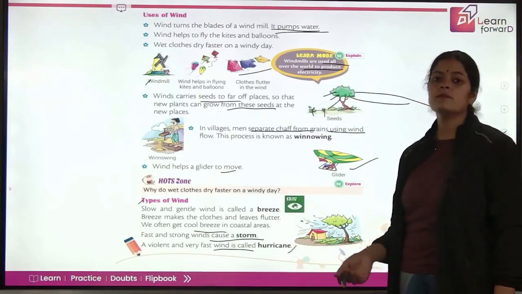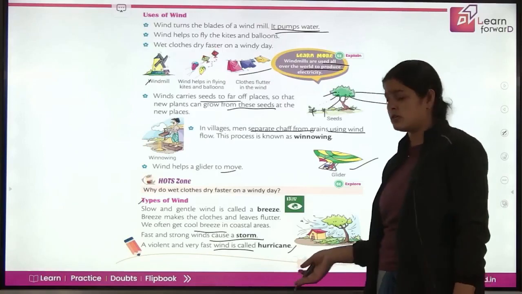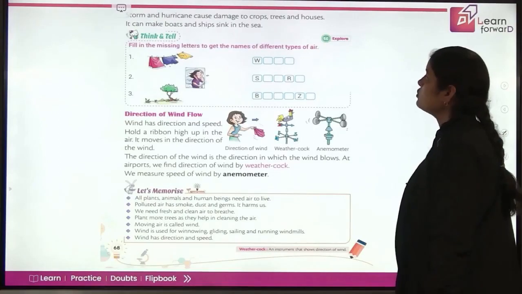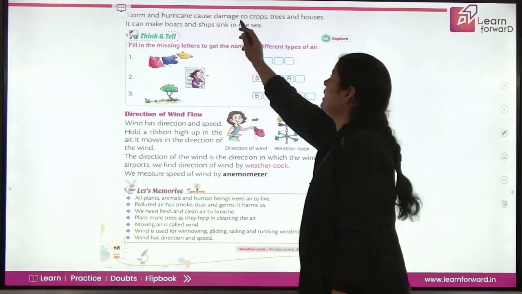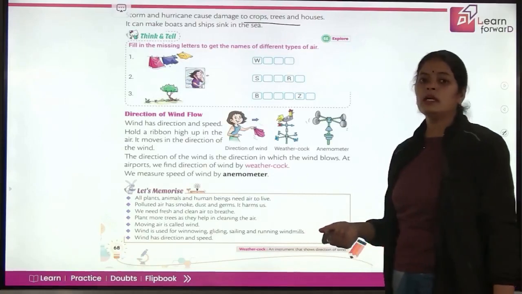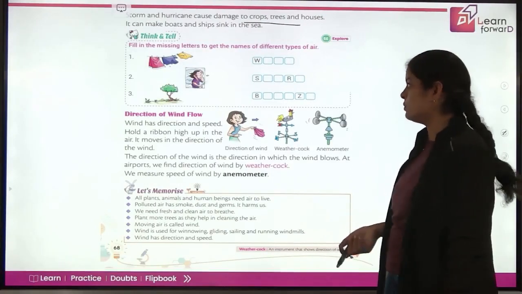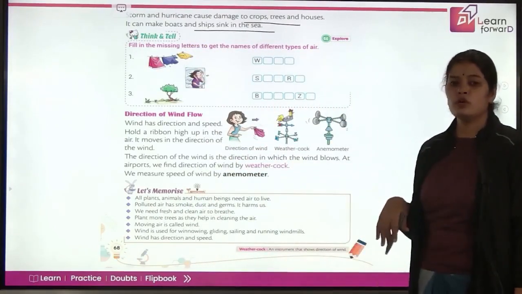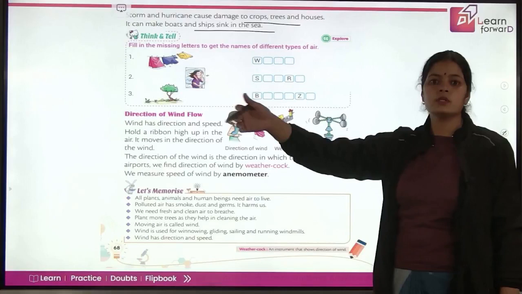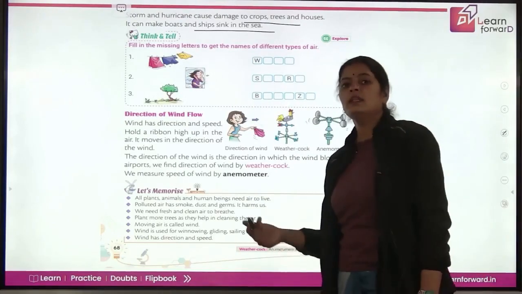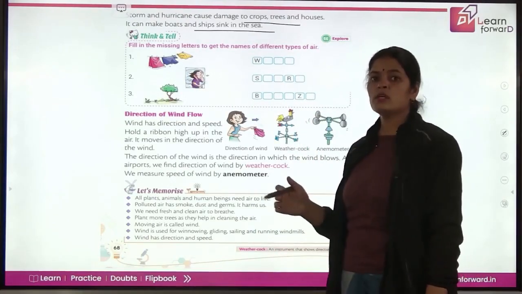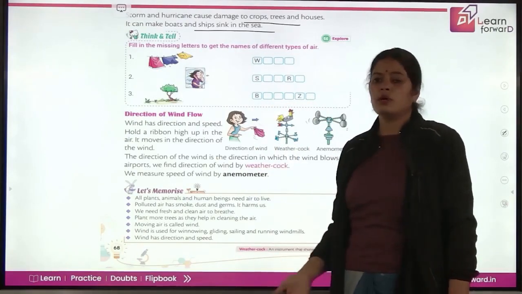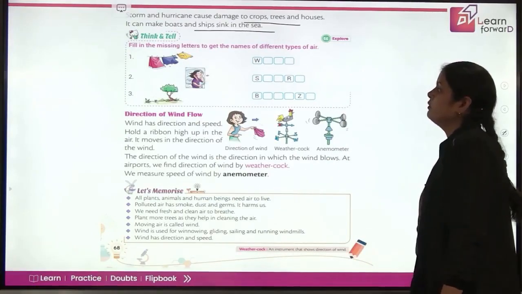A violent and very fast moving wind is called a hurricane. So a hurricane is very fast moving. Again, this is also destructive. This is less destructive, this is more destructive. Okay. Now storms and hurricanes can cause damage to crops, trees and houses. It can harm the people and their property as well. It can make boats and ships sink in the sea. So if some ship or some boats are in the middle of the sea or oceans, they can just sink because these hurricanes and storms do not allow the ship to go to the shore. Okay. Now fill the missing letters.